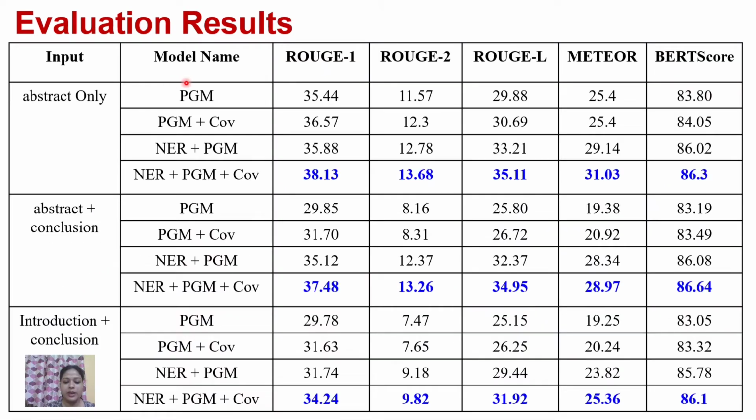This table shows the F1 score for ROUGE-1, ROUGE-2, ROUGE-L, METEOR, and BART score metrics for various inputs from the test dataset. You can see here, among the four models, the NER-based pointer generator with coverage mechanism achieved the highest ROUGE, METEOR, and BART score in all cases.